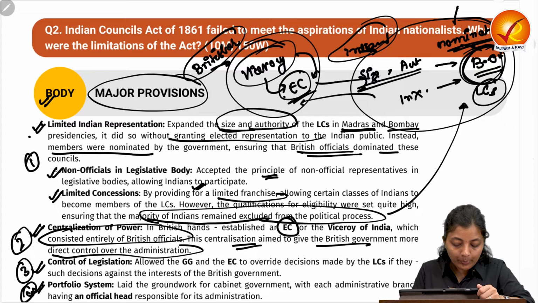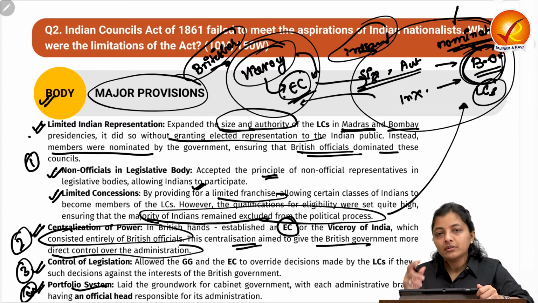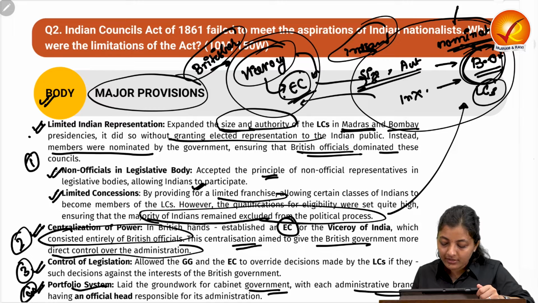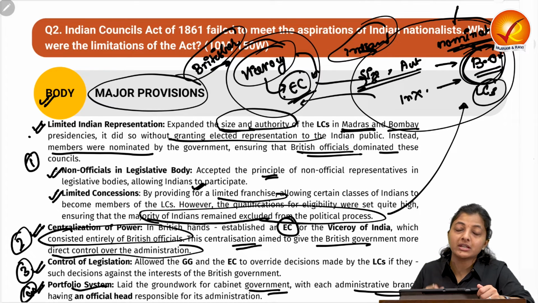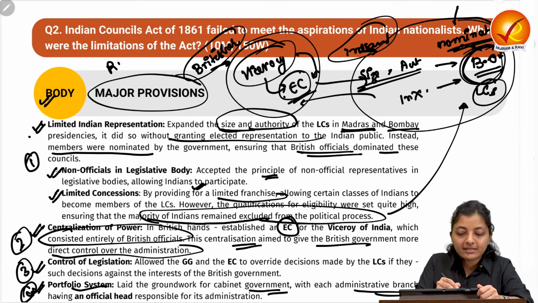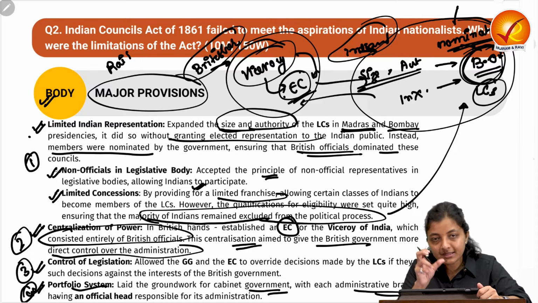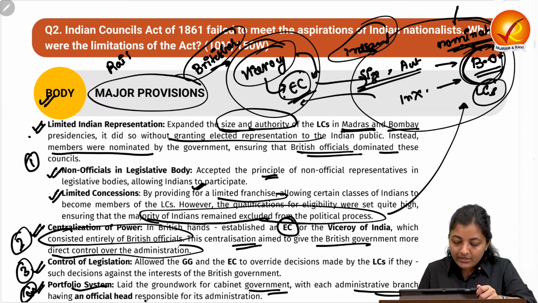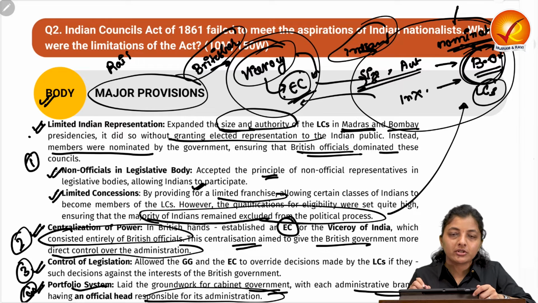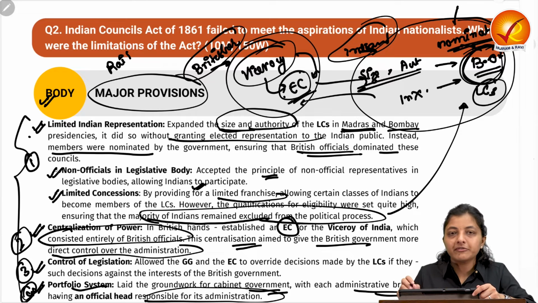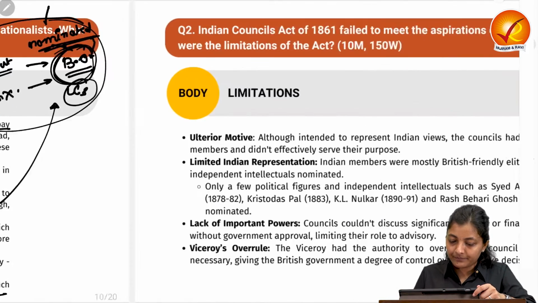Next is about the portfolio system. It was majorly the foundation of the cabinet government, with each administrative branch having an official head. Like for the railways, a railway minister is there. This is the portfolio system. So they were responsible for its administration. So these are the major provisions of the Indian Councils Act of 1861.